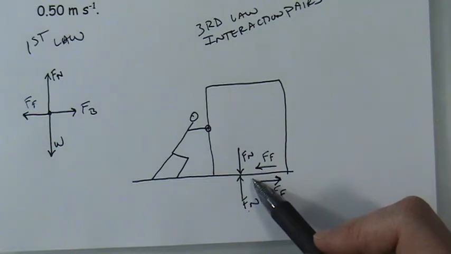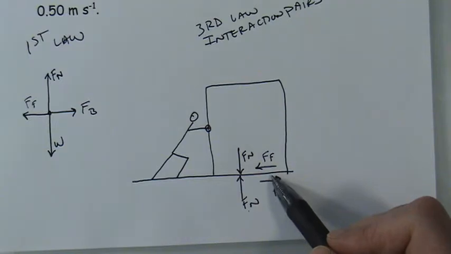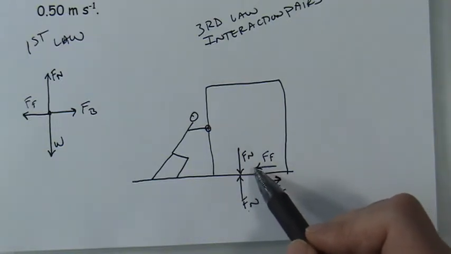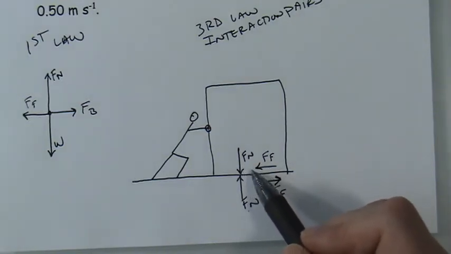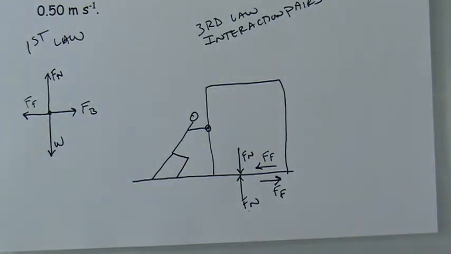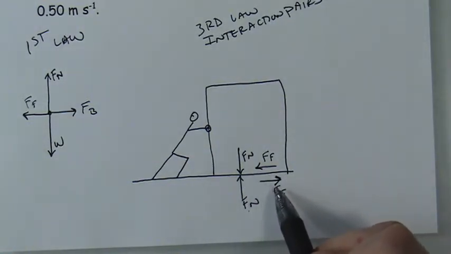Because the frictional force has been reduced between the ground and the trolley, but between the surface of the bottom of the box and the cart, there's still frictional force. So what drives that forward is the frictional force between the surface of the box and the surface that it's sitting on. That frictional force is there.